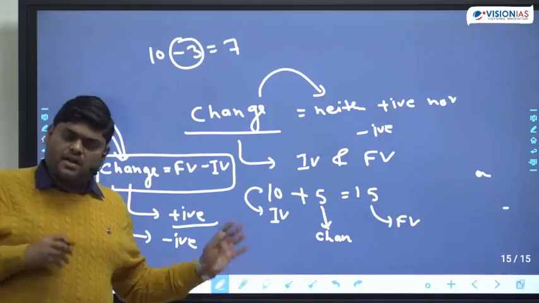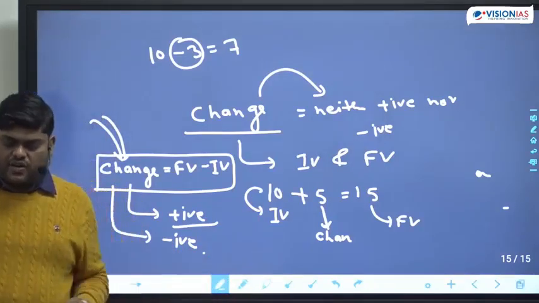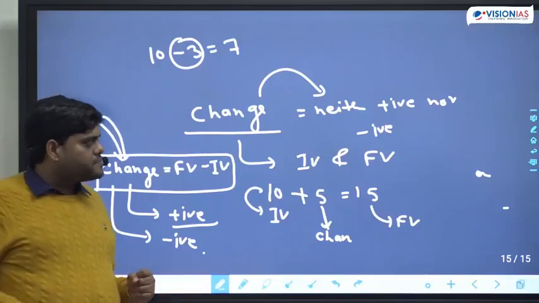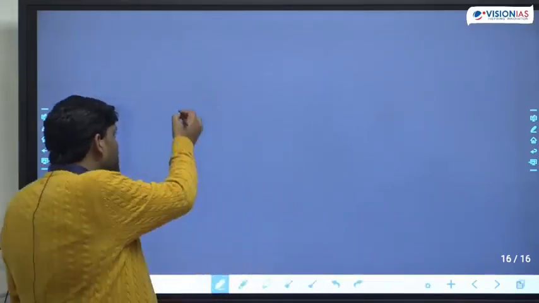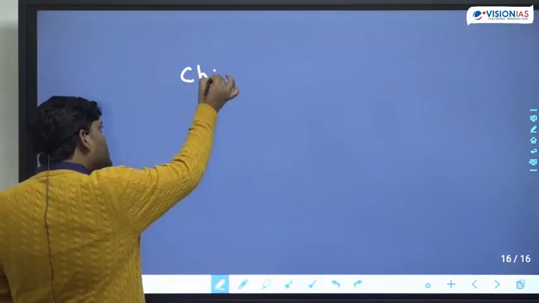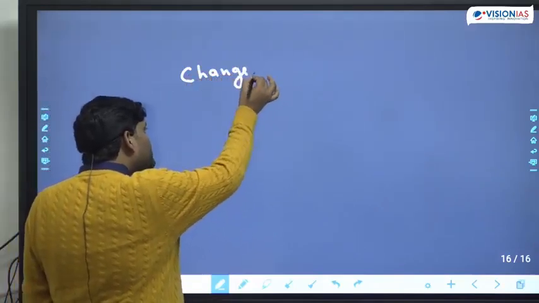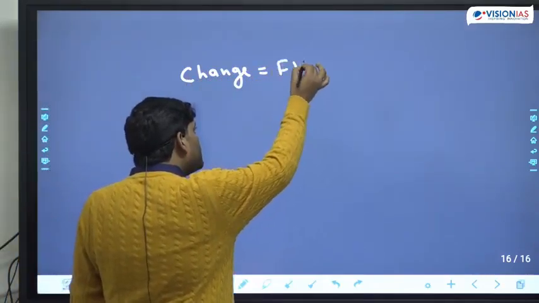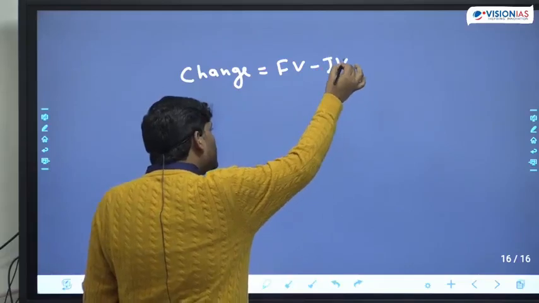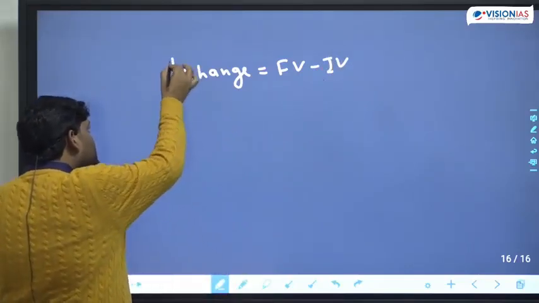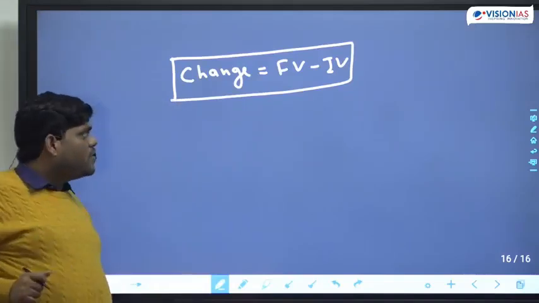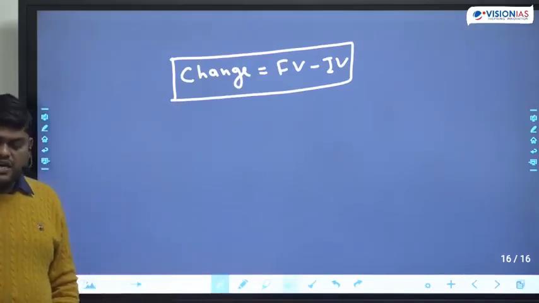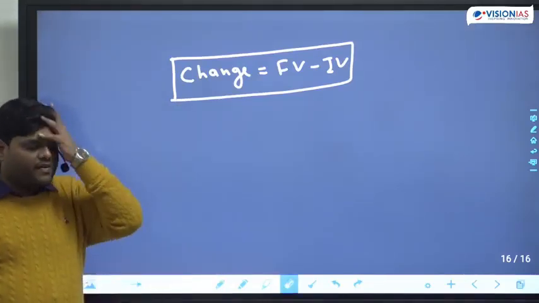This looks very simple, but it's a difficult one. I will come to it one by one. Now coming to the next part. We have just learned that change is equal to final value minus initial value. This is what we have just learned.